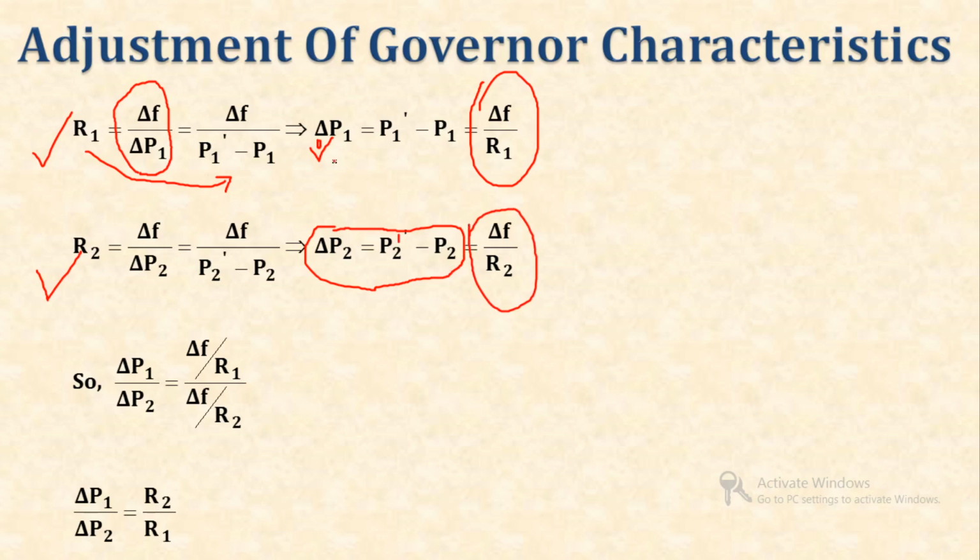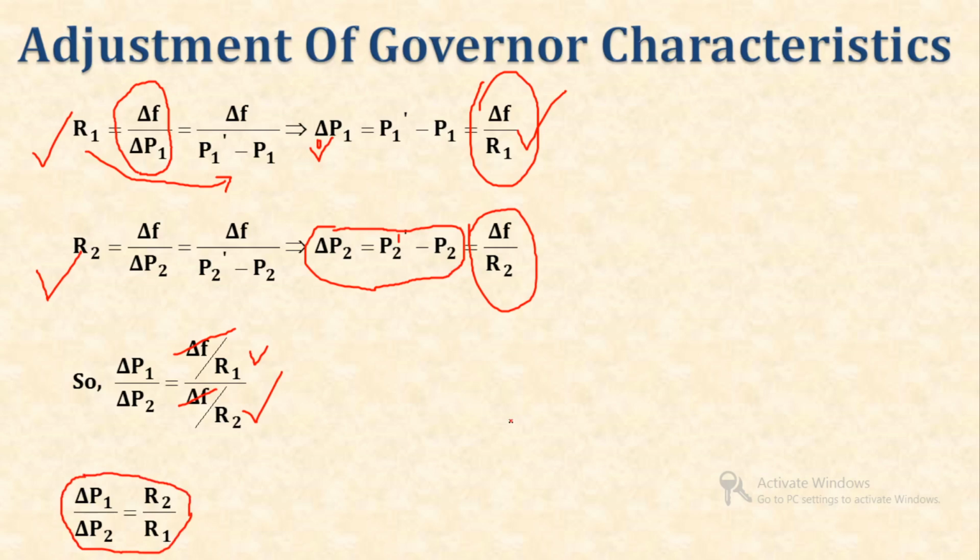So, let us take the ratio of the change in power, or increment in power, of unit 1 and unit 2. So, delta P1 by delta P2 is equal to delta F by R1 divided by delta F by R2. So, delta F will cancel out. So, delta P1 by delta P2 is equal to R2 by R1.